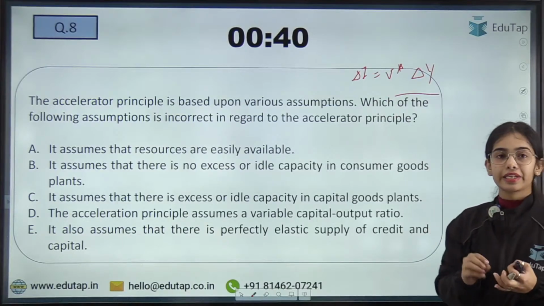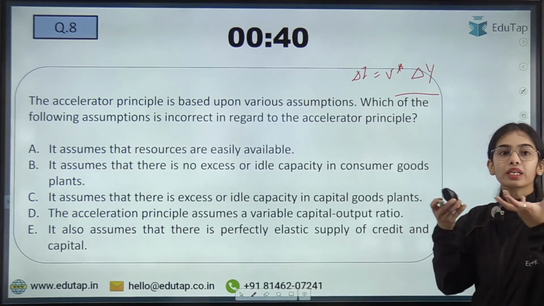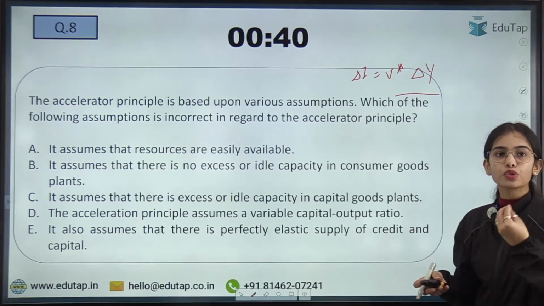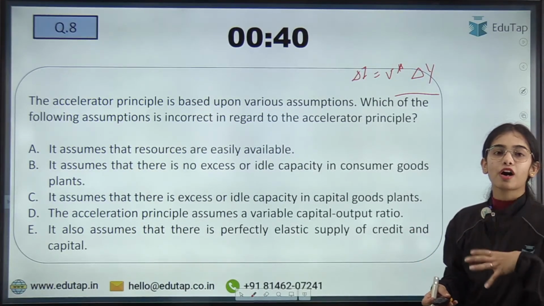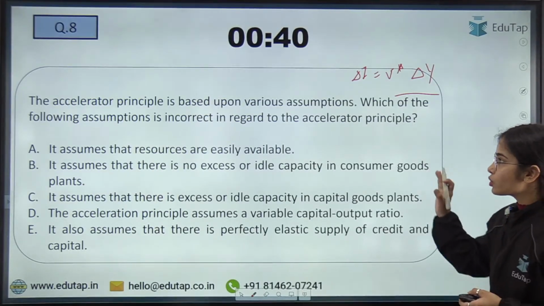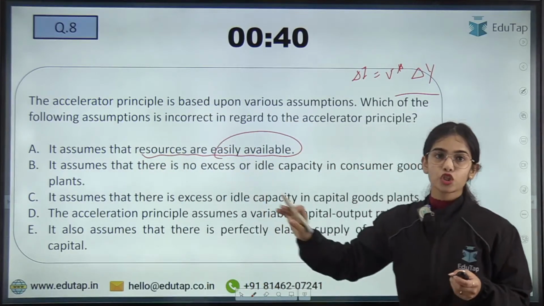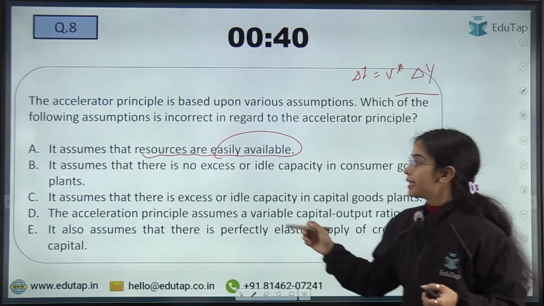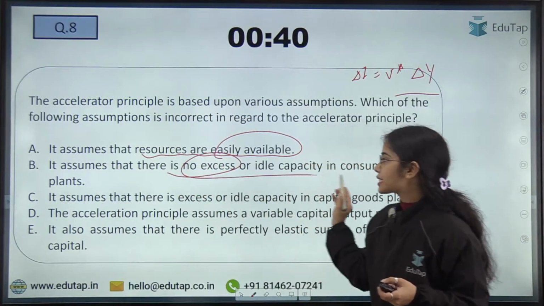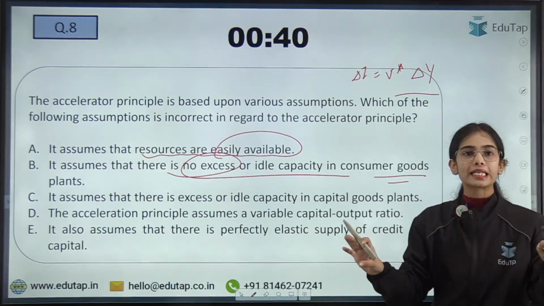So basically the accelerator principle says that if you want to produce more, you will have to do more investment. You have to hire more of the machinery, tools, equipment and such. The accelerator principle assumes that resources are easily available so that you can produce more. It assumes that there is no excess or idle capacity in consumer good plants.